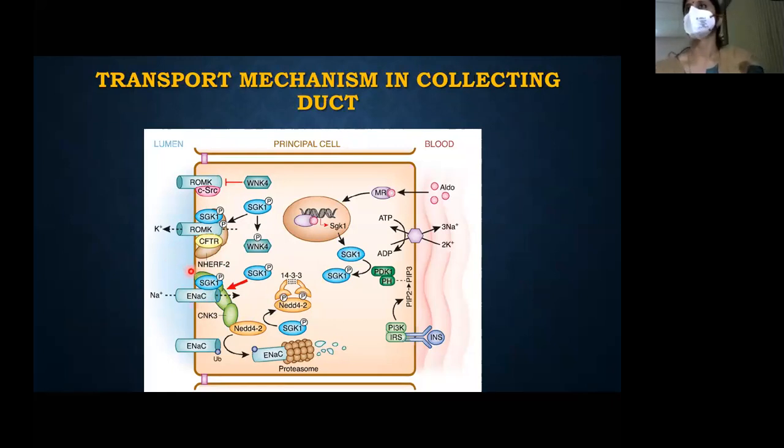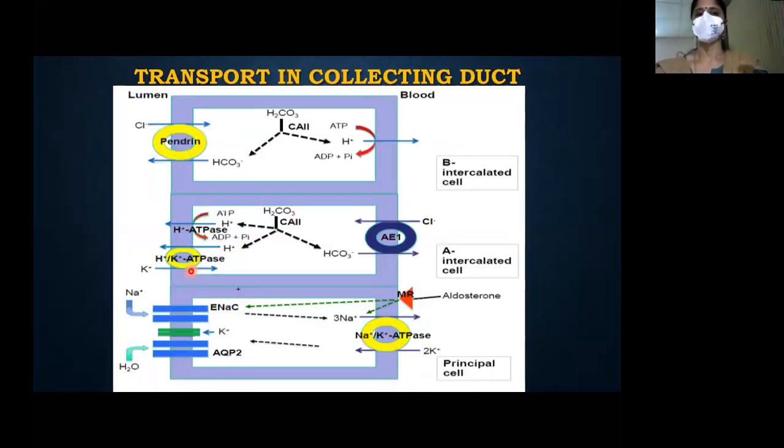Not alone potassium, H plus is also being secreted because aldosterone increases H plus ATPase activity. Just remember, only then you know the mechanism of RTA. So at a stretch, you can see all the channels together. This is, what is this? Alpha intercalated cell. What I told you: H plus ATPase, H plus K plus ATPase, carbonic anhydrase, anion exchanger. Got it? This is the ENaC channel, epithelial sodium channel. This is in the principal cell, stimulated by the mineralocorticoid receptor, aldosterone. Okay, this secretes potassium out.